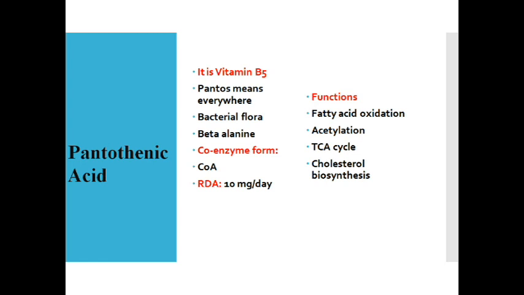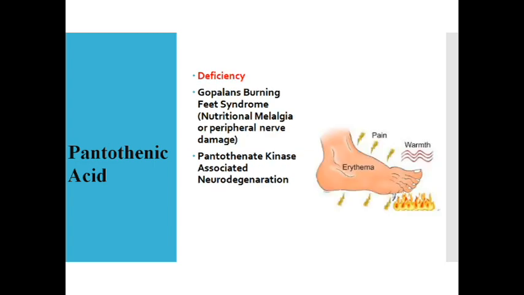And coming to the next vitamin, that is pantothenic acid. Pantos means present everywhere, and bacterial flora is going to synthesize this particular vitamin. It contains beta alanine in it. The coenzyme form is CoA, and all CoA containing compounds are derived from pantothenic acid, playing an important role in acetylation, the TCA cycle, cholesterol biosynthesis, and fatty acid oxidation. The only problem with pantothenic acid deficiency is that the patient can land up with burning feet syndrome, called Gopalan's burning feet syndrome, also known as nutritional melalgia or peripheral nerve damage.